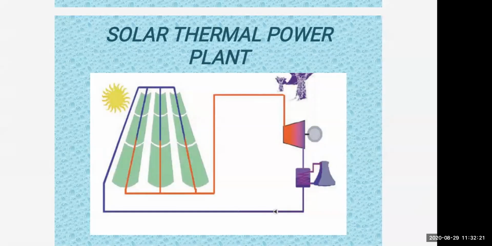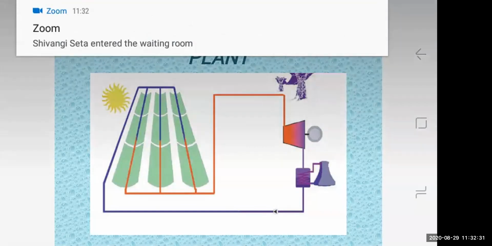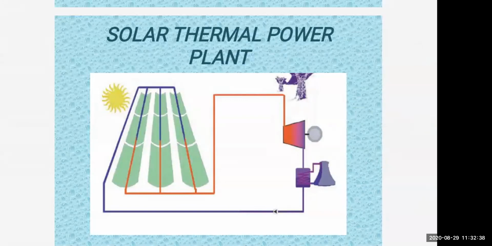How can we note down the different stages? We can write that concentrators for collecting the sunlight should be there. There should be an absorber for absorbing the sunlight. There should be a steam turbine. There should be an electrical generator and electrical energy. Many reflectors will reflect and concentrate the solar radiation on the absorbers, and this solar energy is converted into heat energy. Using heat energy, steam is generated to drive the turbine and generator.